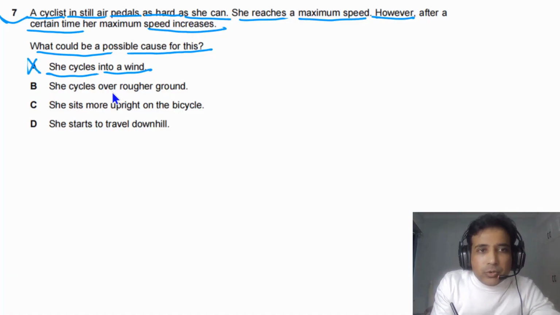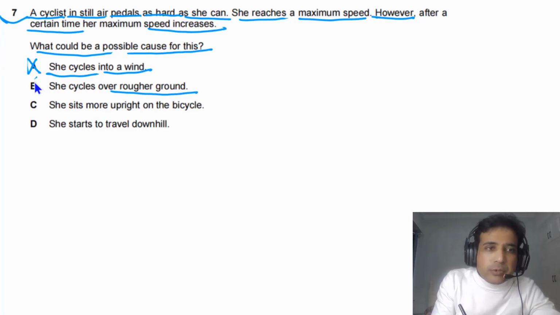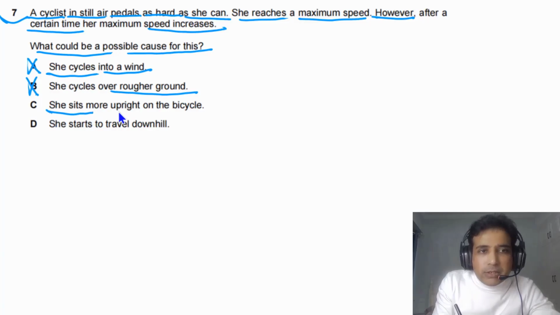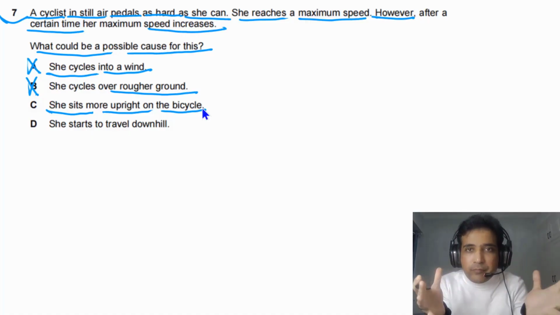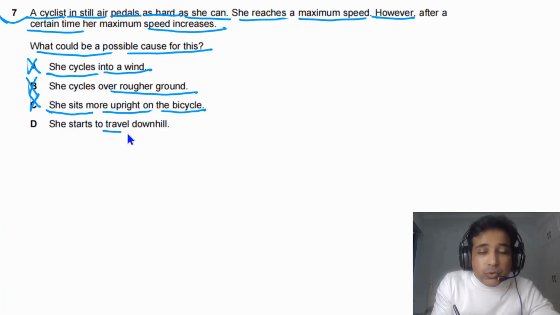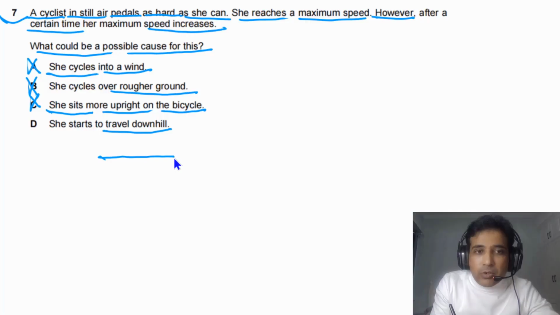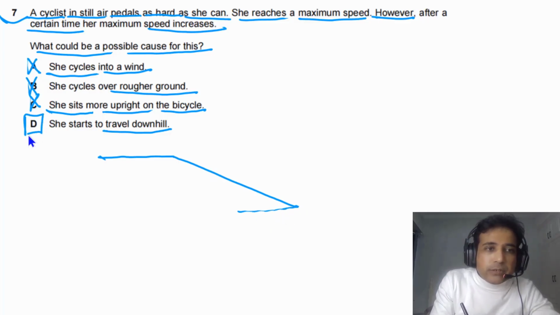She cycles over rougher ground. Due to friction, speed will also decrease, so speed will not increase. She sits more upright on the bicycle. It is not going to increase or decrease the speed much, no big difference, so this is also not possible. She starts to travel downhill. This is possible. First of all she is traveling here, then she starts traveling downhill, so the speed will increase. So this can be a possible cause. The answer for this question is D.